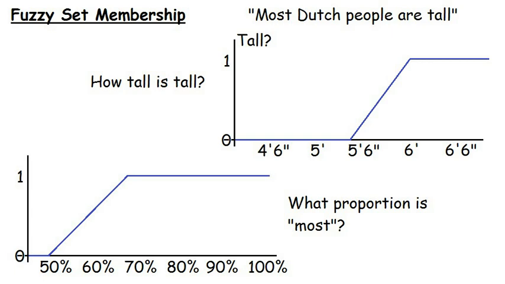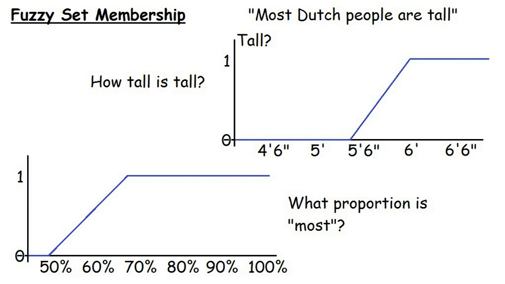Consider the statement that you see on the screen. Most Dutch people are tall. Well, how tall is tall? We would probably regard a man who is 6'5" as tall, but what about someone who is 6 foot? What about 5'5"? What proportion is most? Technically, it's anything above 50%, even if only by a hair's width. But for most people, most will constitute a much higher percentage, like 80% or so.